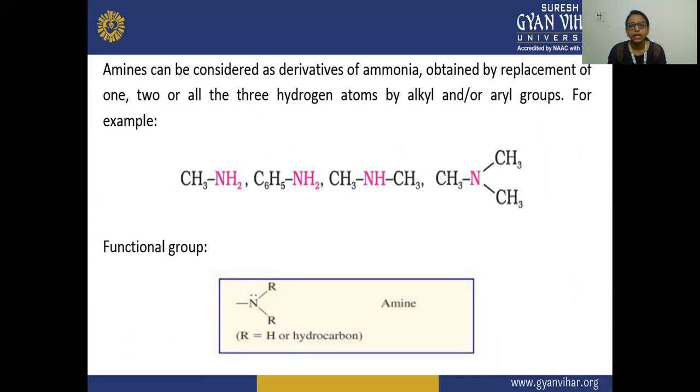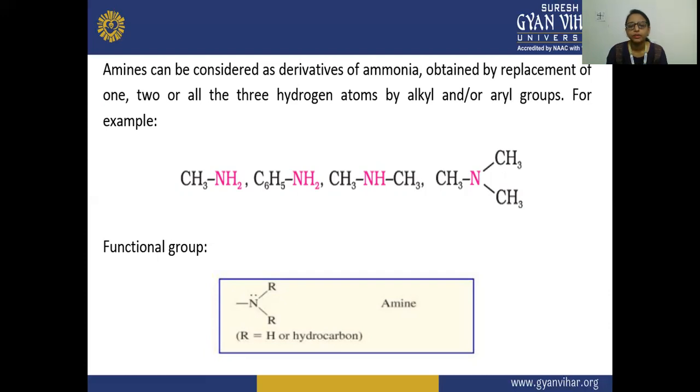Here you can see that amines are considered derivatives of ammonia, because from the ammonia these hydrogen atoms are replaced, and alkyl or aryl groups are attached. So these are obtained by replacement of one, two, or all three hydrogen atoms by alkyl or by aryl groups.